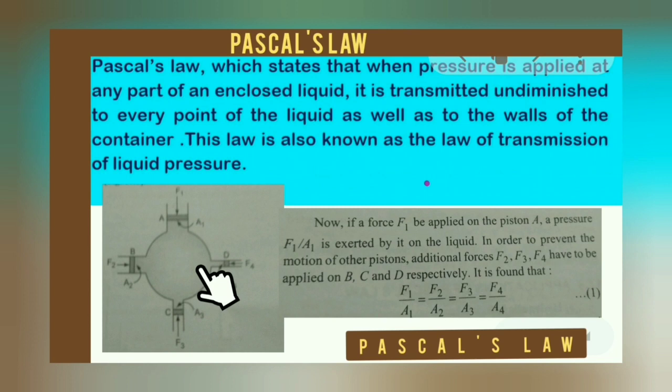It is found that the pressure applied at this point is equal to the pressure at the points B, C, D. This is the demonstration of Pascal's law. See here, when you apply the force F1 here, the area is more, so the pressure is F1 by A1. Here the area is less, the force is less, F4. That is F4 by A4, but the pressure becomes the same only.